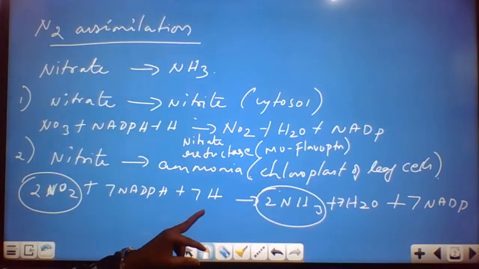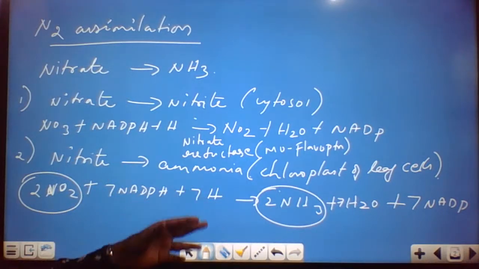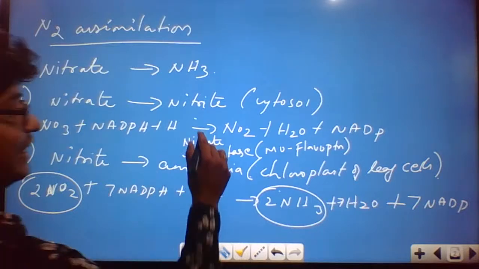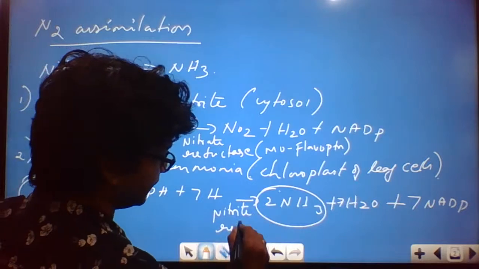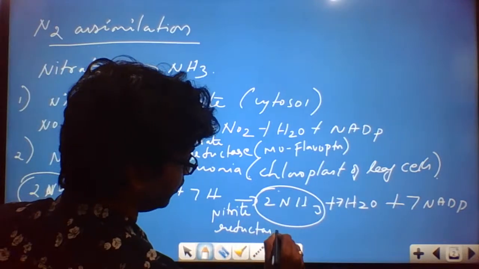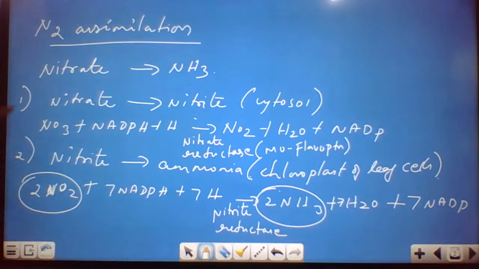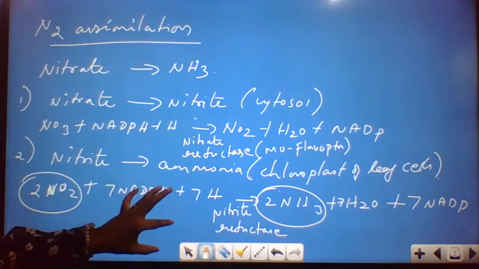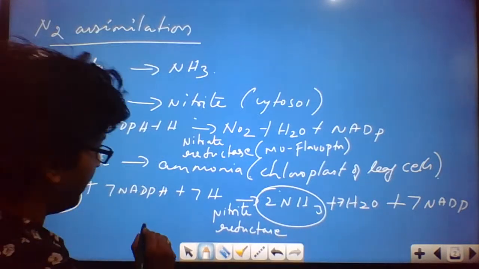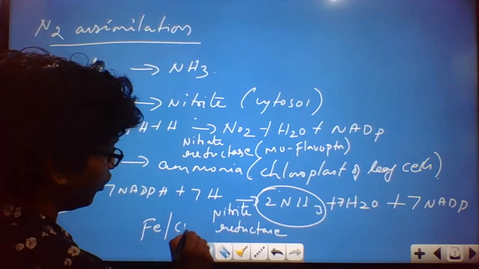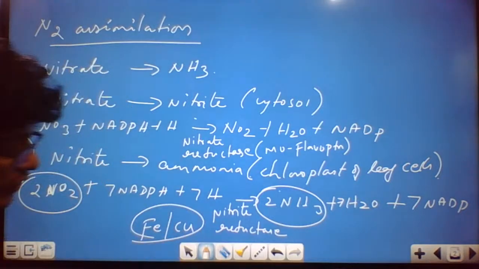What's the name of the enzyme? Here it is nitrite reductase. This is how assimilation of nitrogen takes place. Nitrite reductase is made up of ferric and copper protein. They can also ask a question on this.